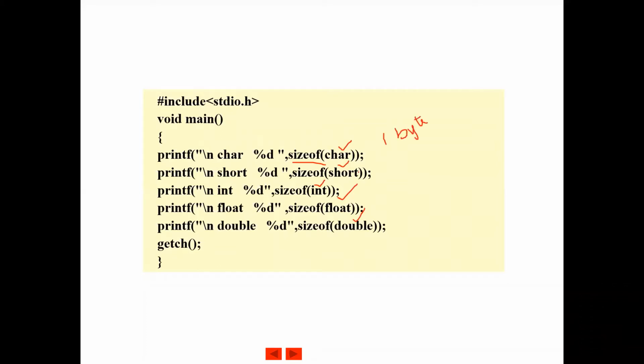Short or short int, you can use either, will return 1 byte. But while running, I'll show there is some difference. And then when you declare a variable as integer, it will be allocated 2 bytes. So when you run this program, it will return 2 bytes. And then float will return 4 bytes, like that. So we will run and see what the output is.